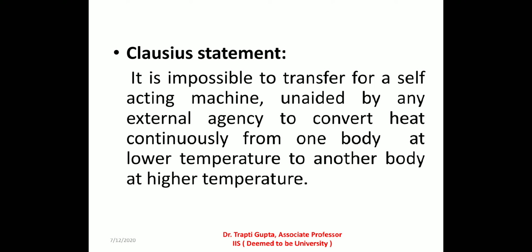That is, it is not feasible to transfer heat from a body at a lower temperature to a body at a higher temperature without any external source. This led Clausius to give the second law of thermodynamics as follows. It is impossible for a self-acting machine, unaided by any external agency, to convert heat continuously from one body at a lower temperature to another body at a higher temperature.